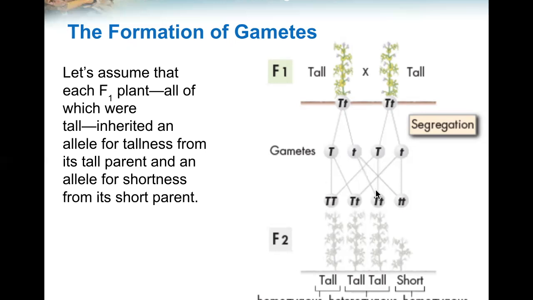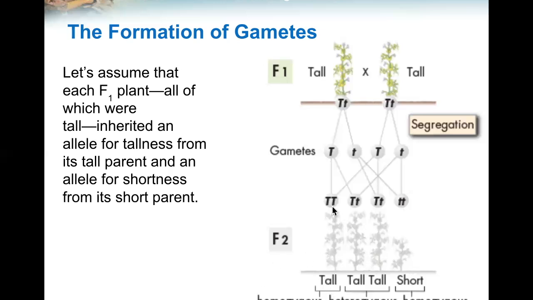And this one also, combining the small t and the capital T, would also be a tall plant. But finally, the last one, inheriting the short gamete from each of the F1 generation, would inherit a small t and a small t, and that would be a short plant.